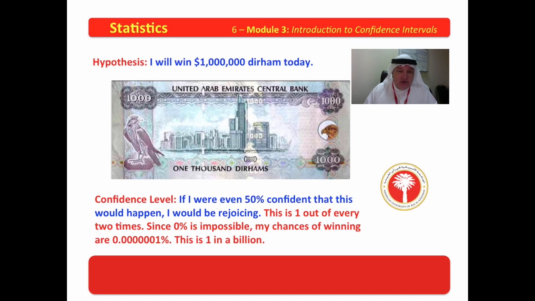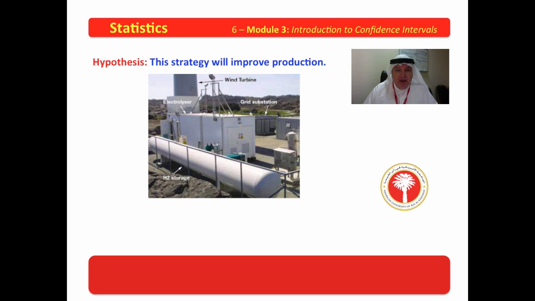So since it's really not likely that I would get it, you couldn't say, well, that's impossible. You have a 0% chance of winning 1 million dirham today. Well, anything could happen. It's not very likely. My chance of winning 1 million dirham today might be perhaps 1 in a billion. But you never can have exactly 0%, nor can you have 100% certainty.